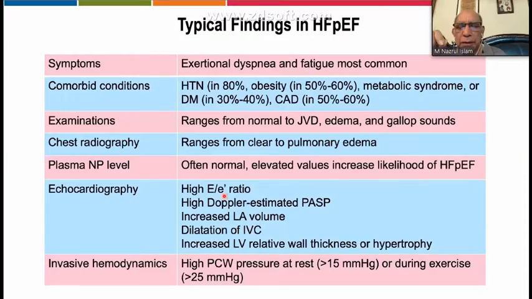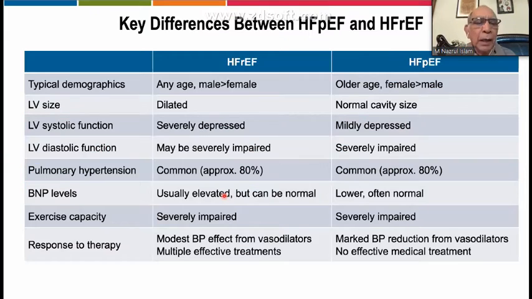In some cases, we may need invasive hemodynamics, where we can assess the pulmonary arterial wedge pressure, either at rest or with exercise. During exercise, the pressure can rise, as I have shown earlier. And you can see the difference between heart failure with preserved ejection fraction and with reduced ejection fraction.